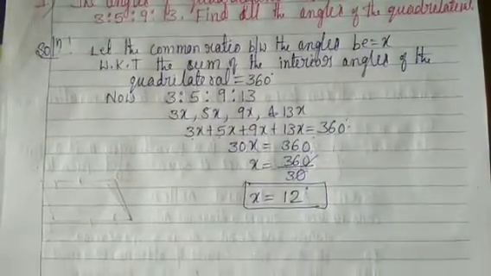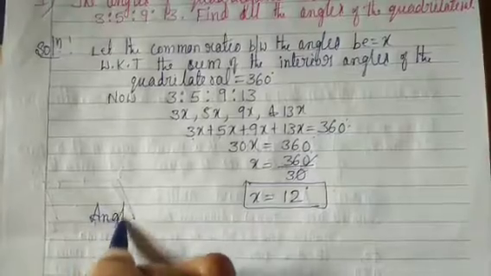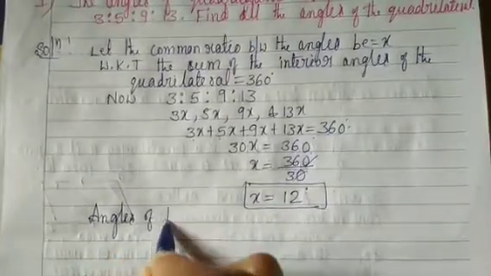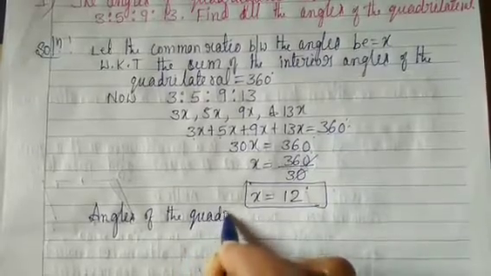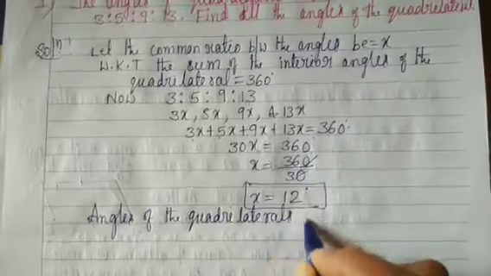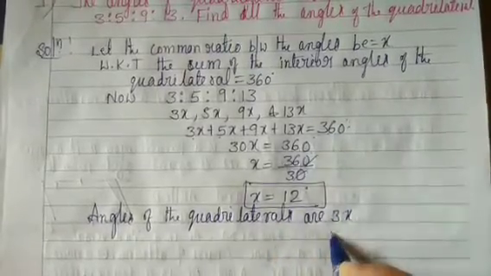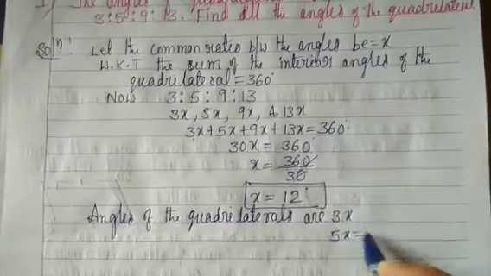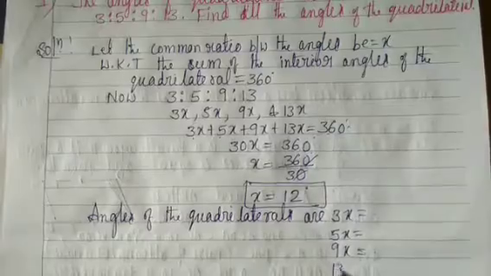Next, the angles of the quadrilateral are 3x, 5x, 9x and 13x.